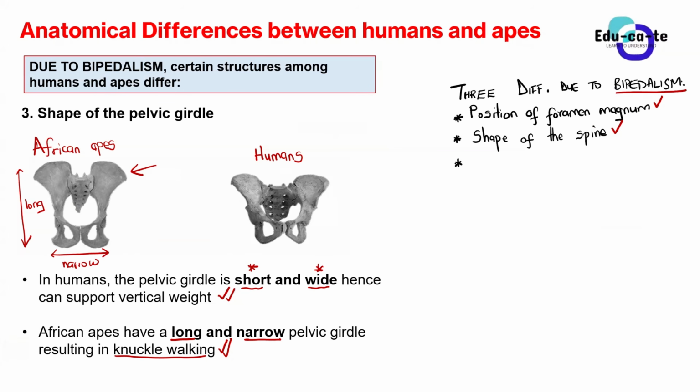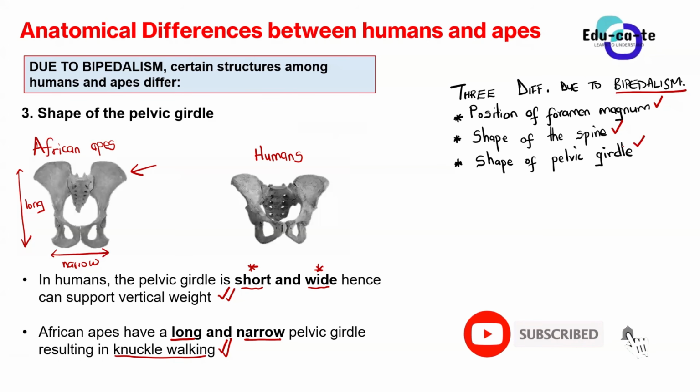Then the third and last difference due to bipedalism is the shape of the pelvic girdle, which is what we just discussed. The pelvic girdle in humans and in African apes is different, because in humans it is short and wide, able to support a vertical weight from the upper body.